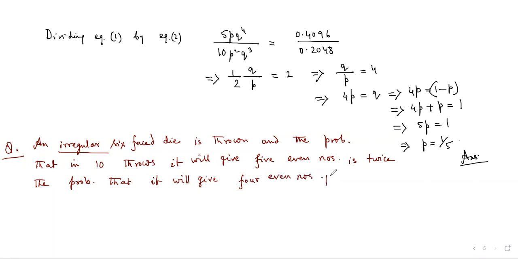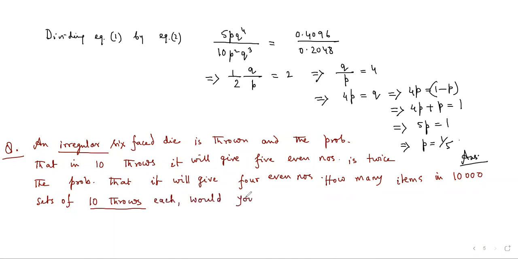How many times in 10,000 sets of 10 throws each would you expect it to give no even number?